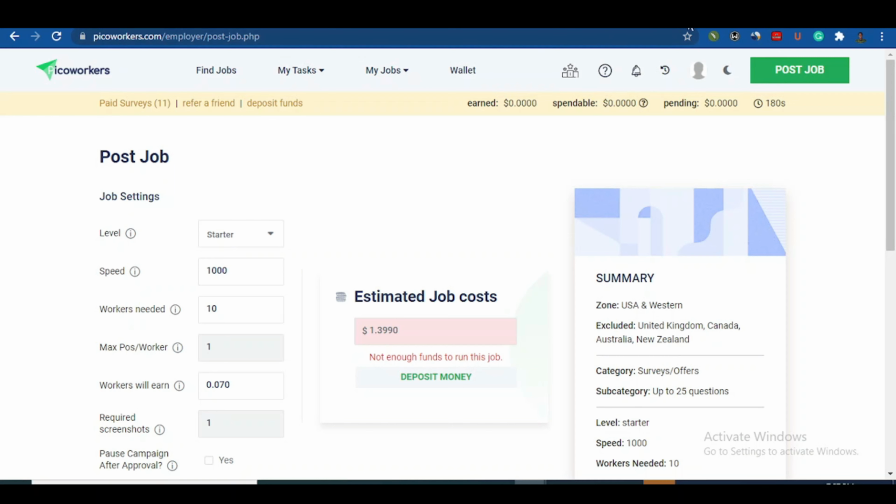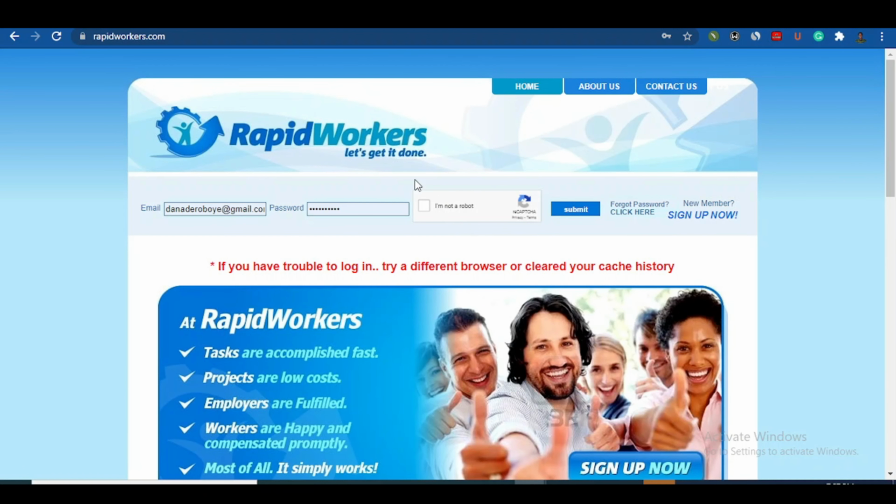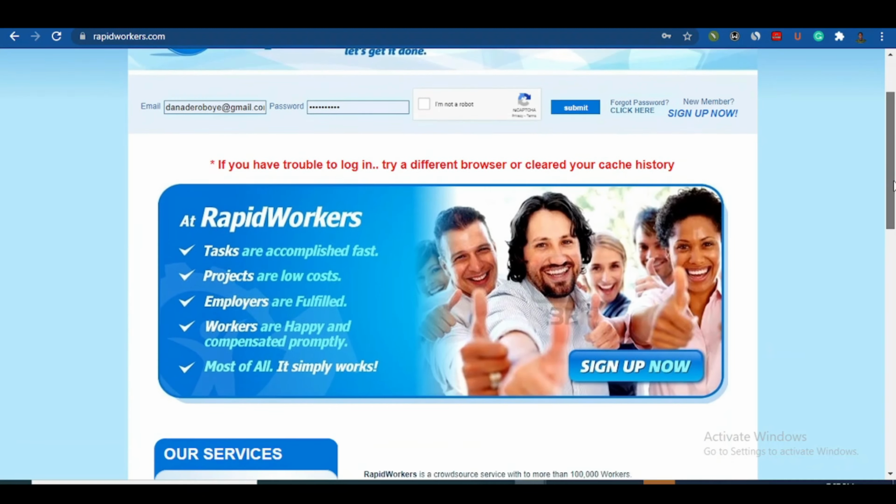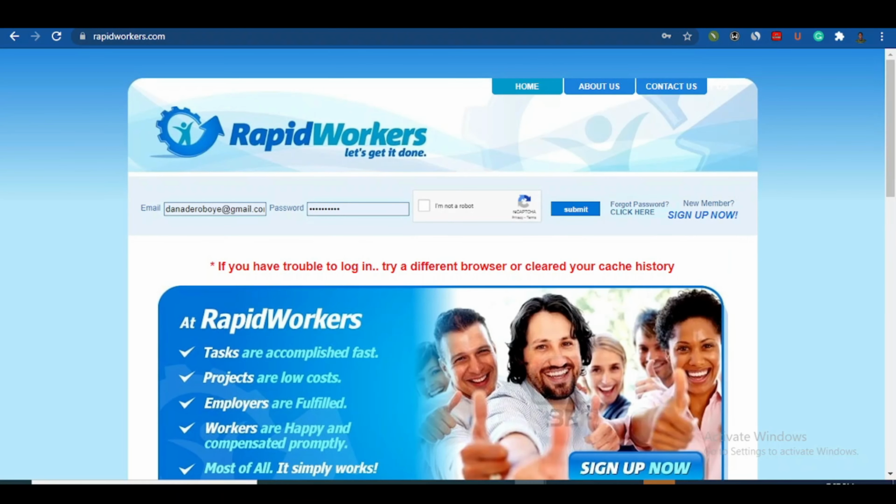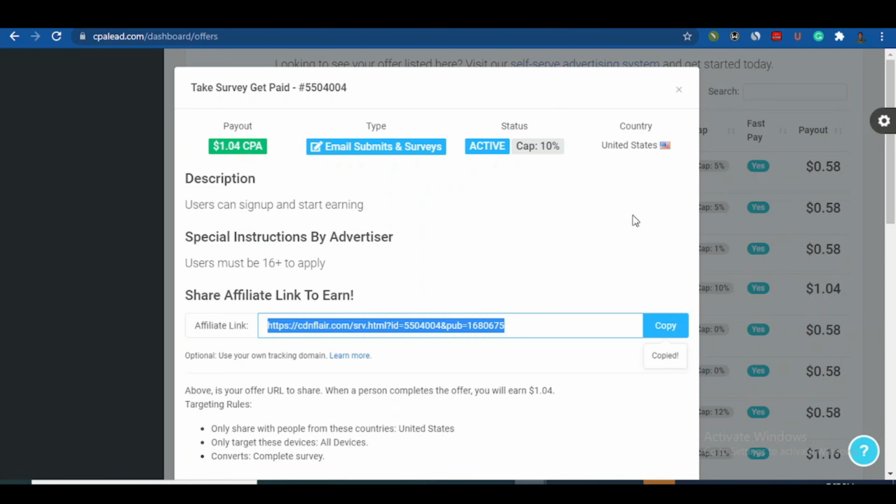So another website you can go to do this is known as Rapidworkers. Okay, so Rapidworkers is very similar to Picoworkers too. All you have to do in Rapidworkers is just to sign up and post a job. People will also come to it, click on it, and go to make money.